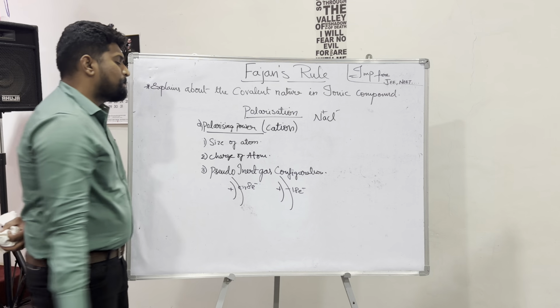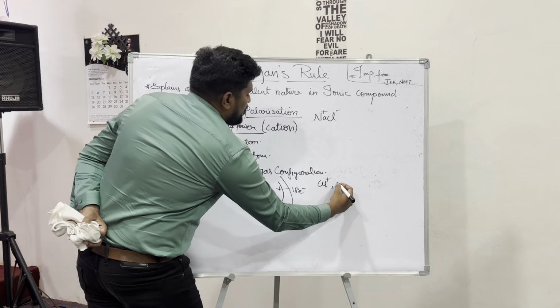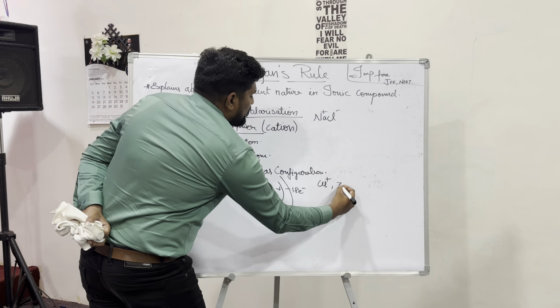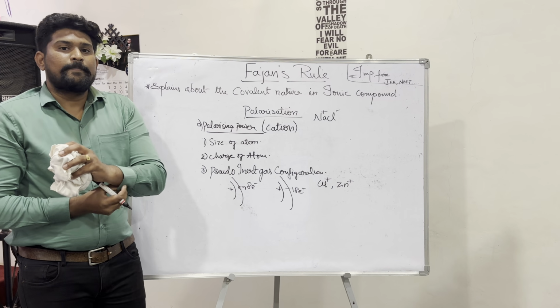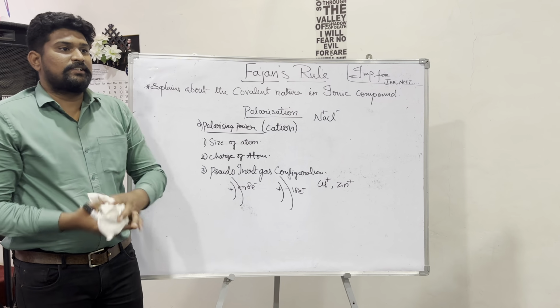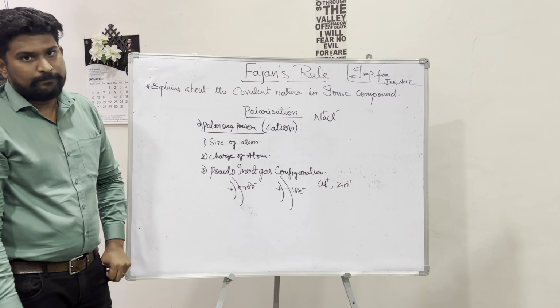For example, Cu plus and Zn plus have the pseudo inert gas configuration. Those cations which have pseudo inert gas configuration are more polarizing, so they have more polarizing power.